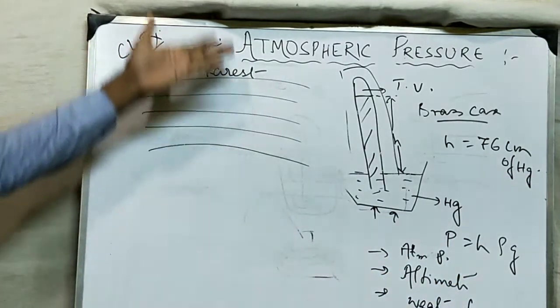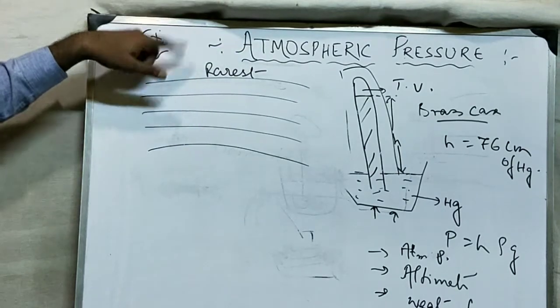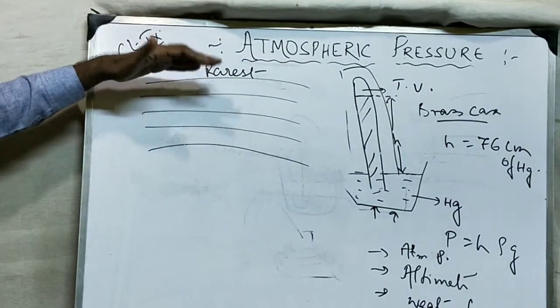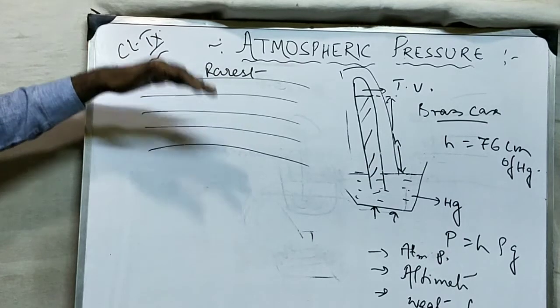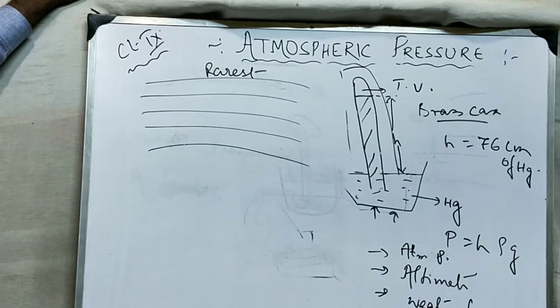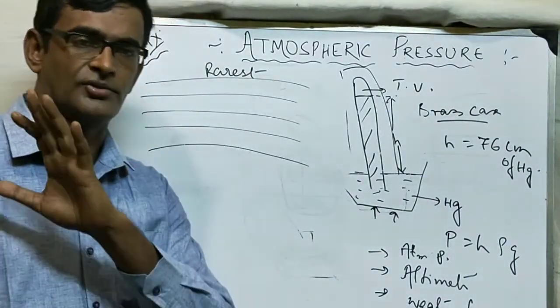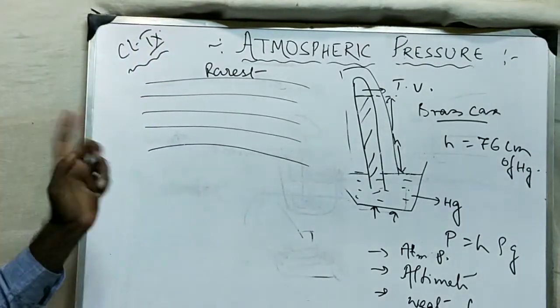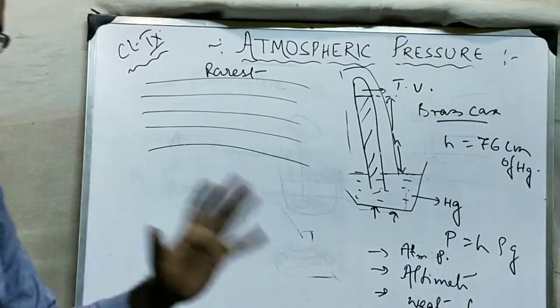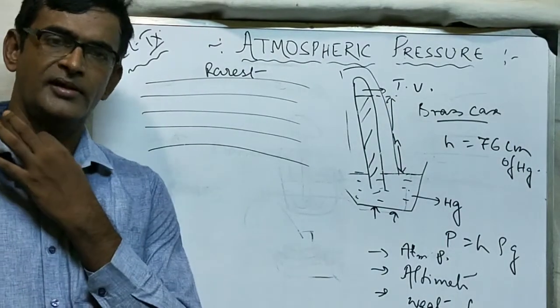So as we go higher and higher, what is happening? The density of air is decreasing. And as the density of air is decreasing, the pressure is also decreasing. So what we will remember? Pressure decreases with altitude. Atmospheric pressure decreases with altitude. Okay, this is clear? Achha. Now see, so this was all clear. Now what type of liquid we should take in barometer?